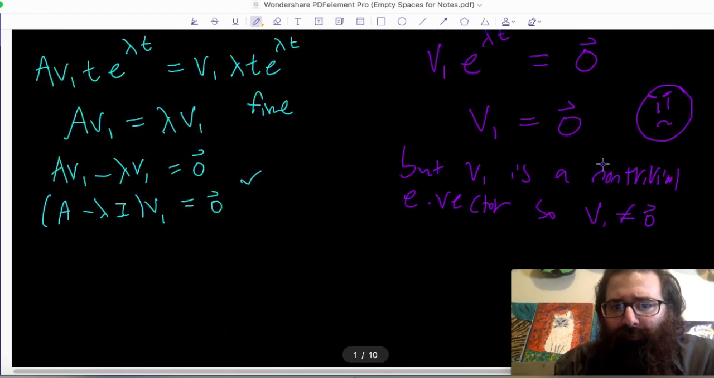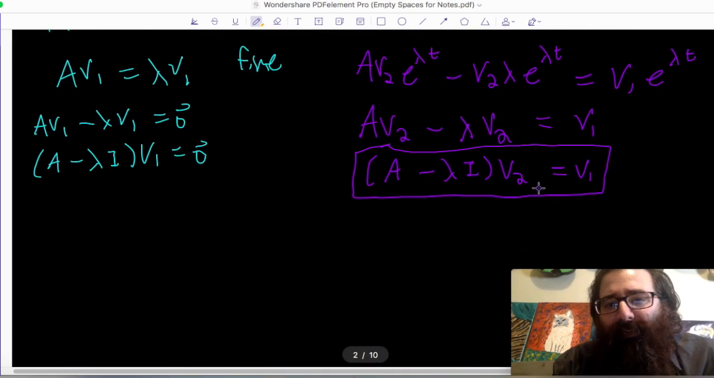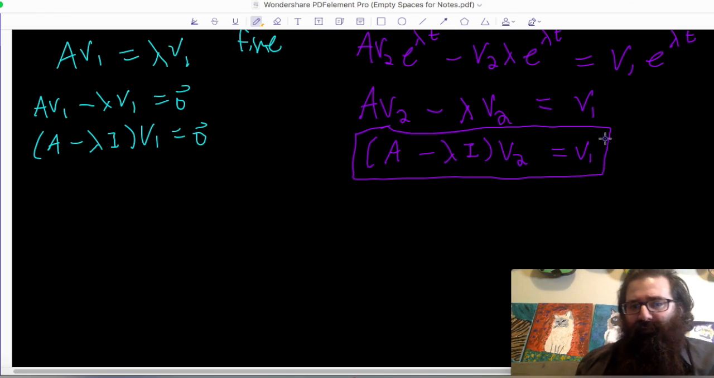Remember last time I drew the frowny face. I drew the frowny face because I got the result that my non-trivial eigenvector that is not ever supposed to be the 0 vector has to be the 0 vector. And I said that's an impossibility, that's a contradiction. But what I'm getting here, it's not a false statement. It seems kind of cryptic at first glance, but what it actually is, is a suggestion. It's trying to guide me.